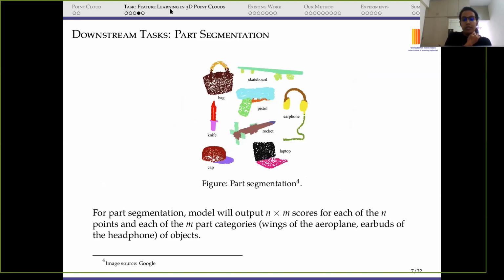Now about part segmentation, we have a label associated with each point in the point cloud. So in classification we have a label for each point cloud, and in segmentation we have a label for each point in the point cloud. For example, in the earphones here, you can see that both the earbuds of this headphone are of the same color, yellow. So we can say that they have the same label, and the headband is of a different color, and even the wire is of a different color. So we want a label for each point in the point cloud. Our model would output n by m scores, where n is the number of points in the point cloud and m is the number of part categories, like earbuds of the headphone or wings of the aeroplane, etc.